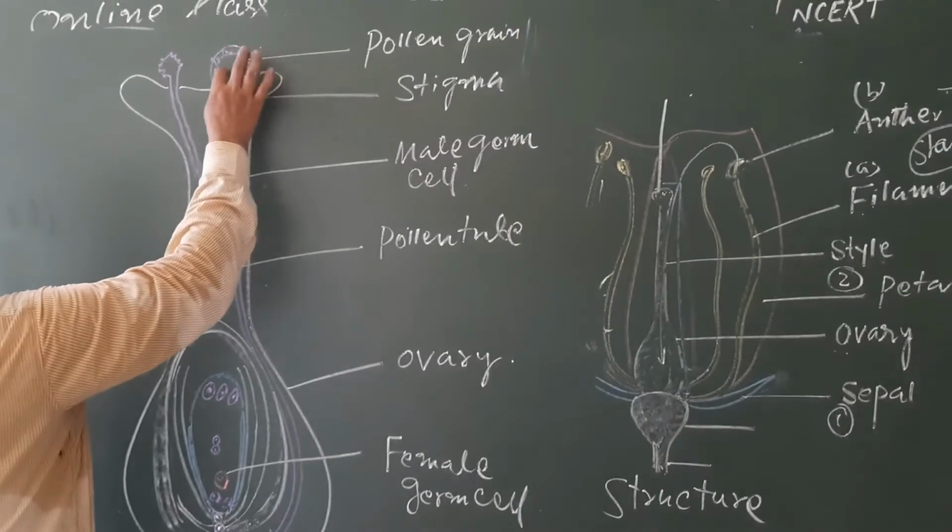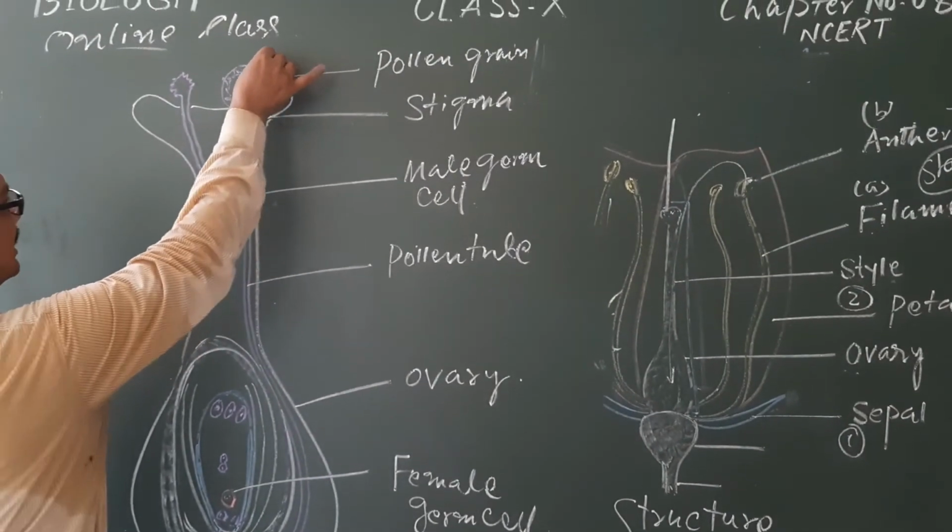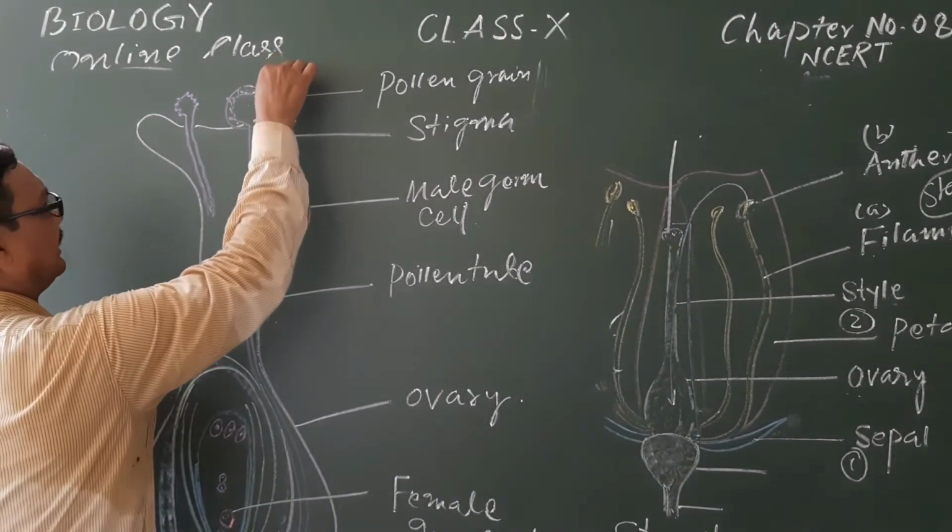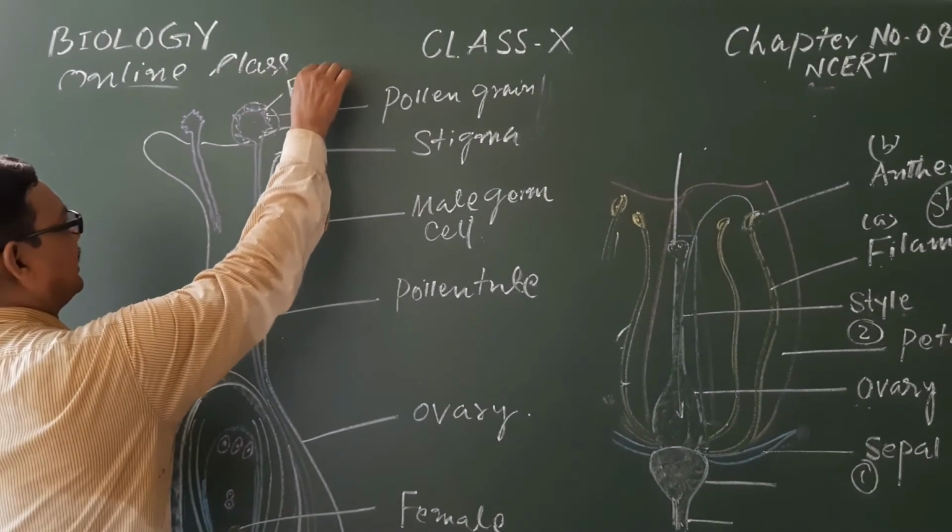There are two surrounding walls within these pollen grains. The outer is known as exine, and the inner is known as intine.